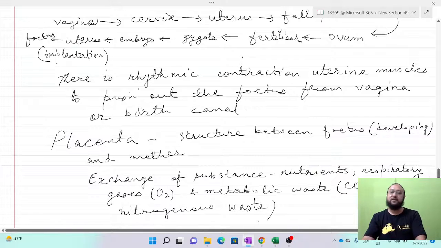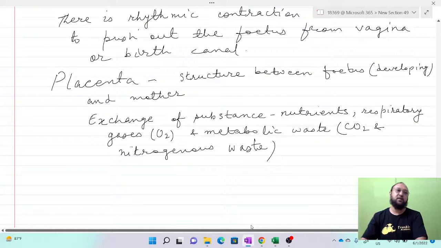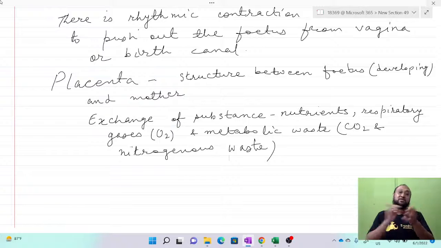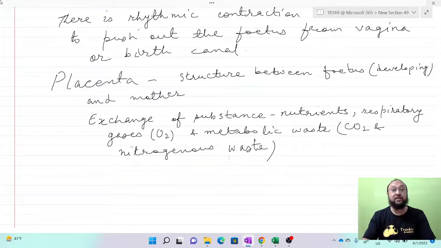So this structure plays an important role. It is richly supplied with blood vessels, because blood is the transporting medium carrying these substances. So there is a rich supply of blood vessels in the placenta and the umbilical cord.